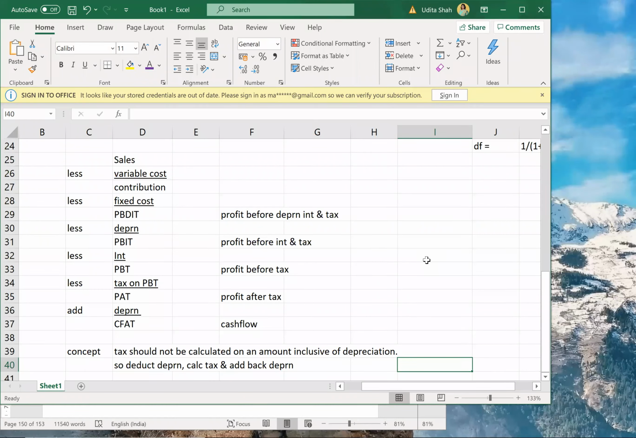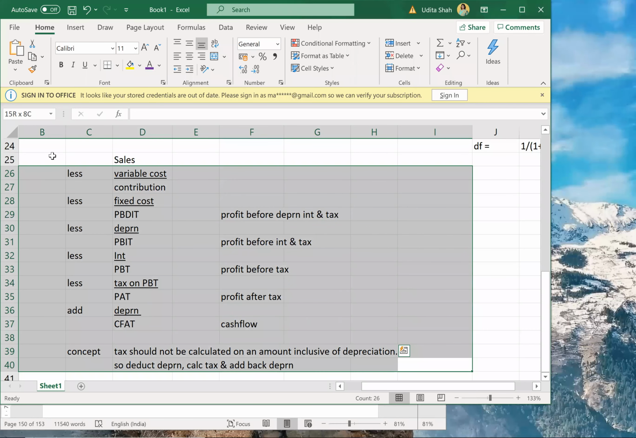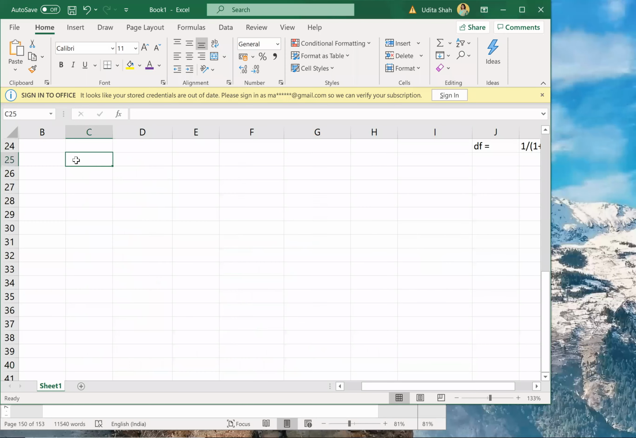Okay, so now let us take an example. Let us take a simple example first, and then I'll jump directly to an AFM level question. So the sales are 4 million, 5 million, and 6 million, for year 1, 2, 3.